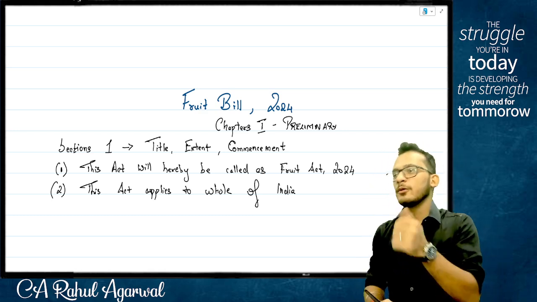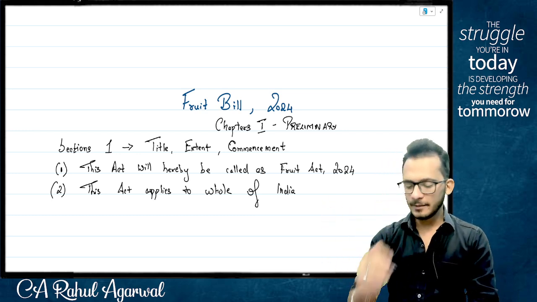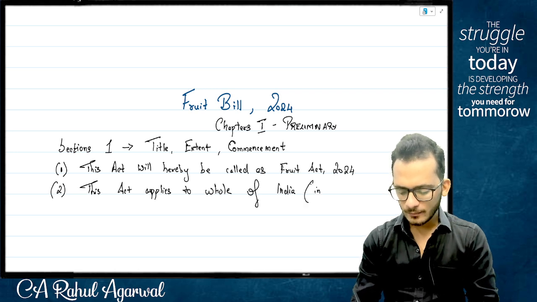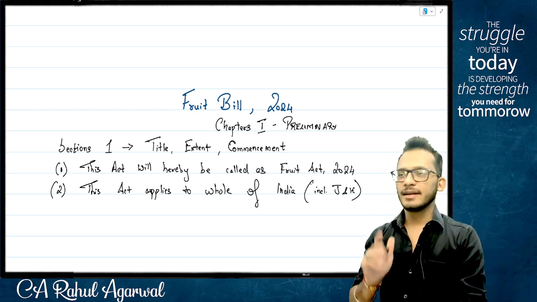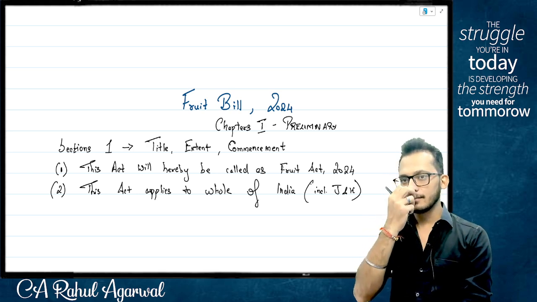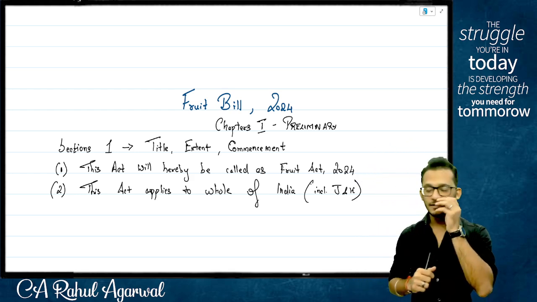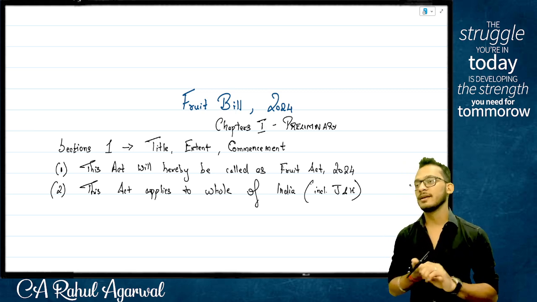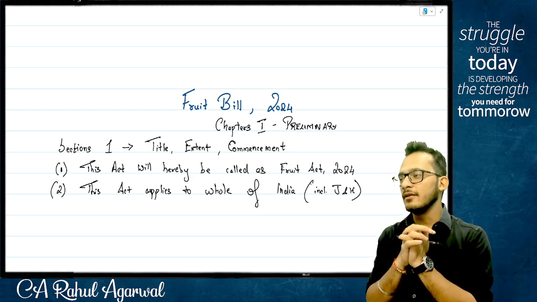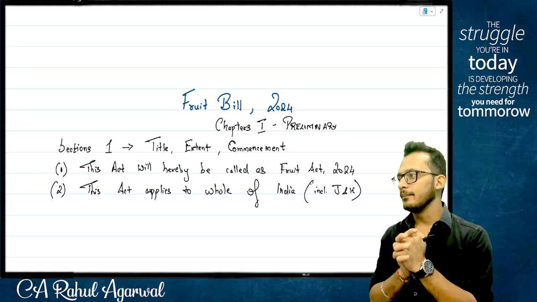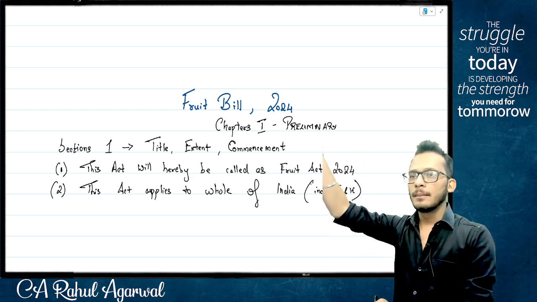Yes or no? Yes. Now if I have to give you a simple background on this, people, prior to about 2023, we would also have to include one extra phrase: including J and K or excluding J and K. The logic is very simple. We had an article called article number 370. During the course of independence, when India was getting integrated, it so happened that the Jammu and Kashmir government was not ready to become a part of India, because there was a dispute going on whether India should take it over or Pakistan should take it over.